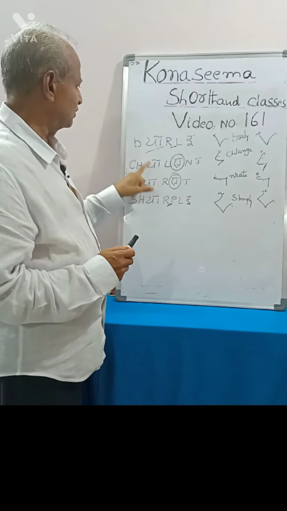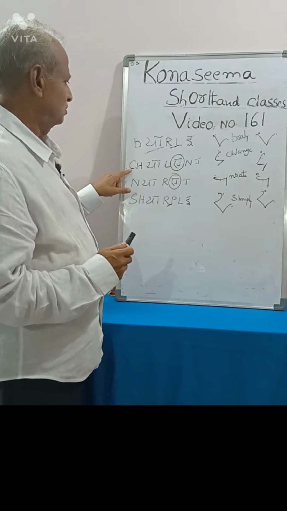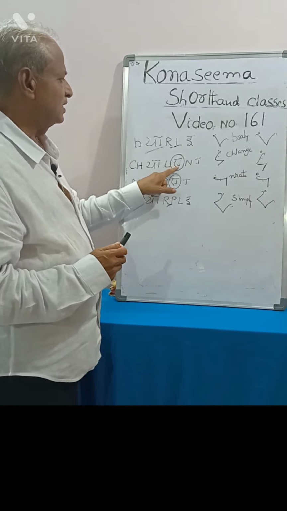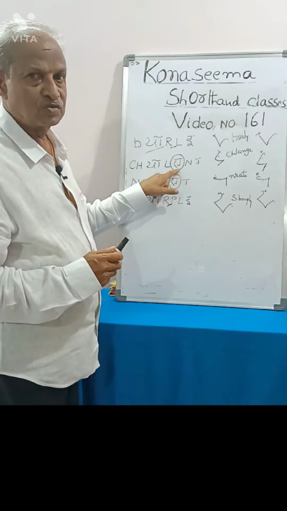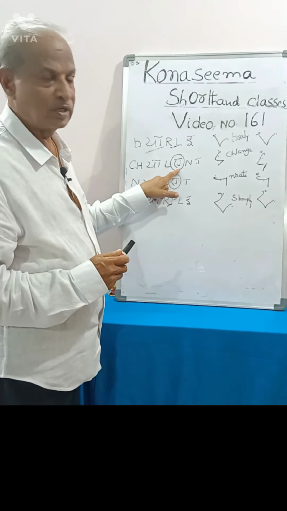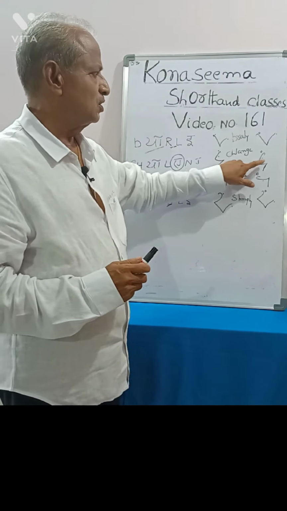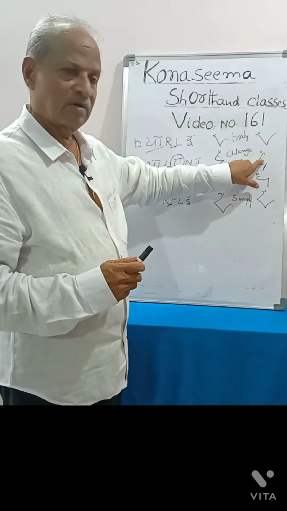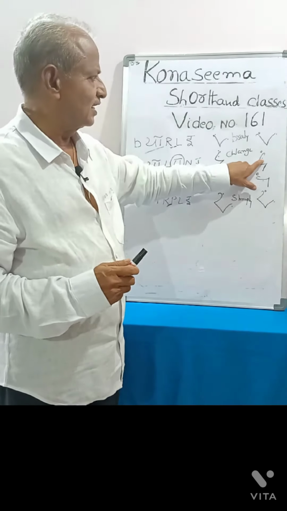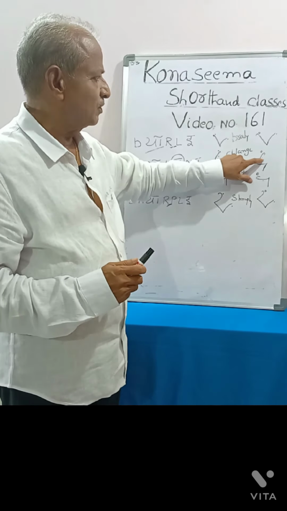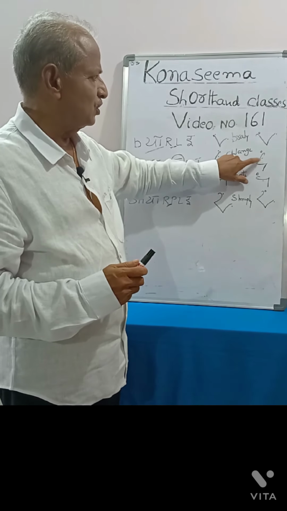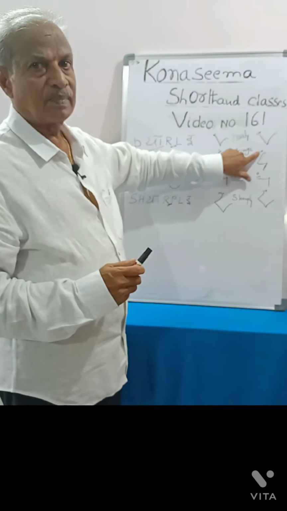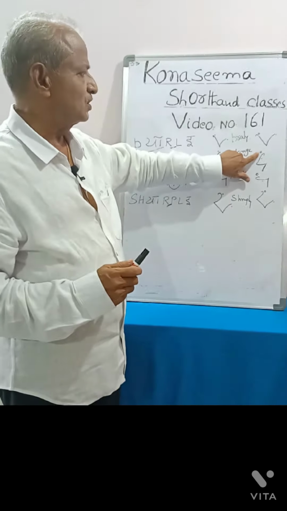But here in this word challenge, after l, chal, after l, a is coming. This a vowel is to be put after che, isn't it? Like that, accordingly it was indicated here. But instead of writing after che, it is better to write the small circle before che. That's why it is written like this.